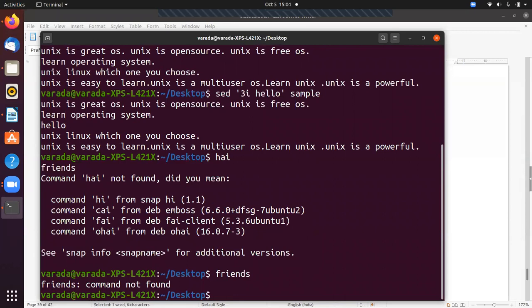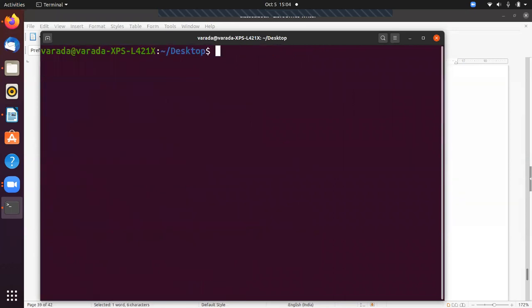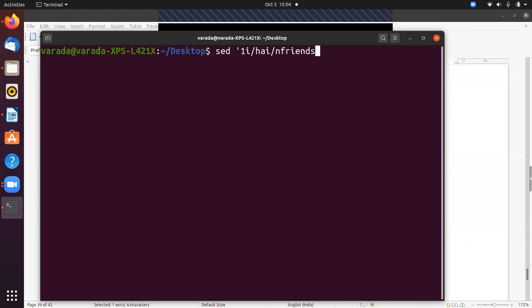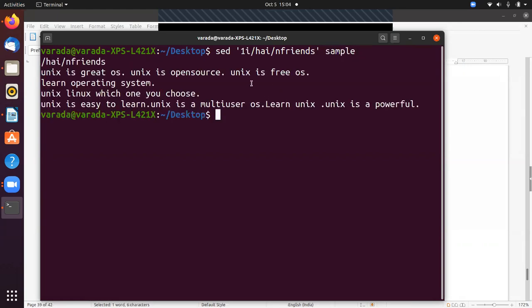How? sed, after that you are going to give the single quotation 1i. That means I want to insert these lines starting from line one. After that I give hi\nfriends, and the file name is sample.